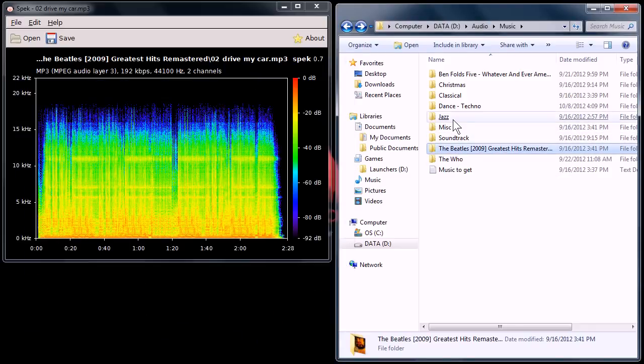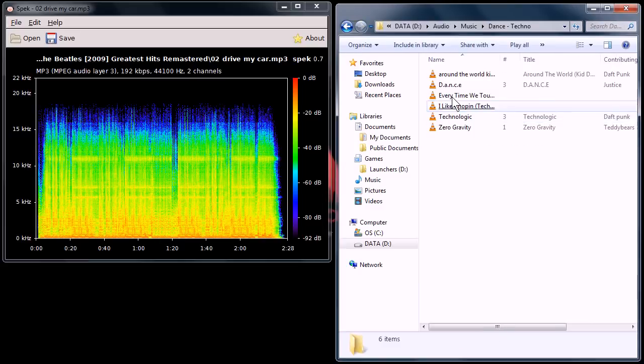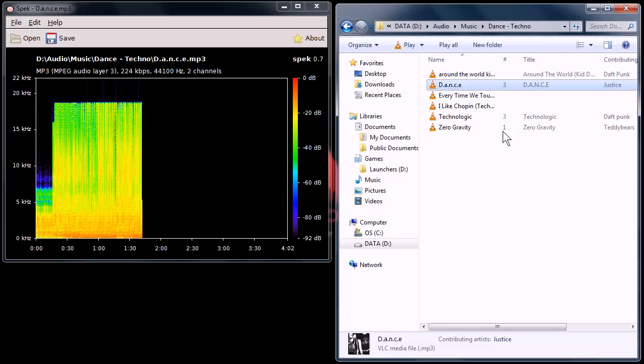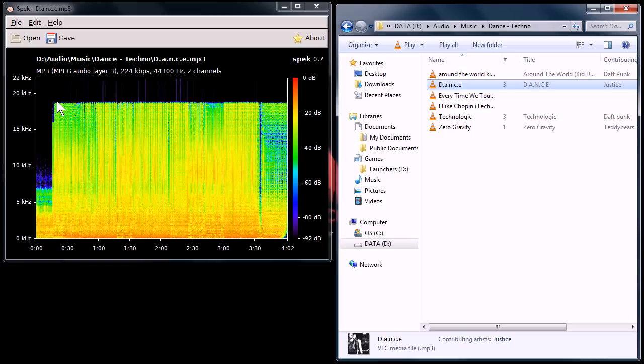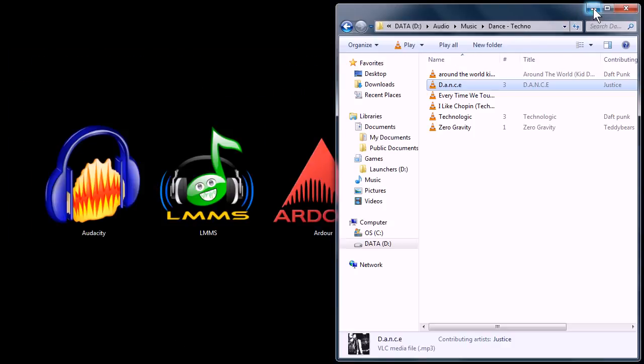So I have a file here that I can throw in here and I can tell right away that the tops of the audio file have been clipped off. So even though it says it's a high quality audio file from the specs of it, I can tell that it's not really that great. And I guess in theory you can tell by listening to it too. But it's a great tool for a quick glance at what kind of quality of audio you're going to be working with.